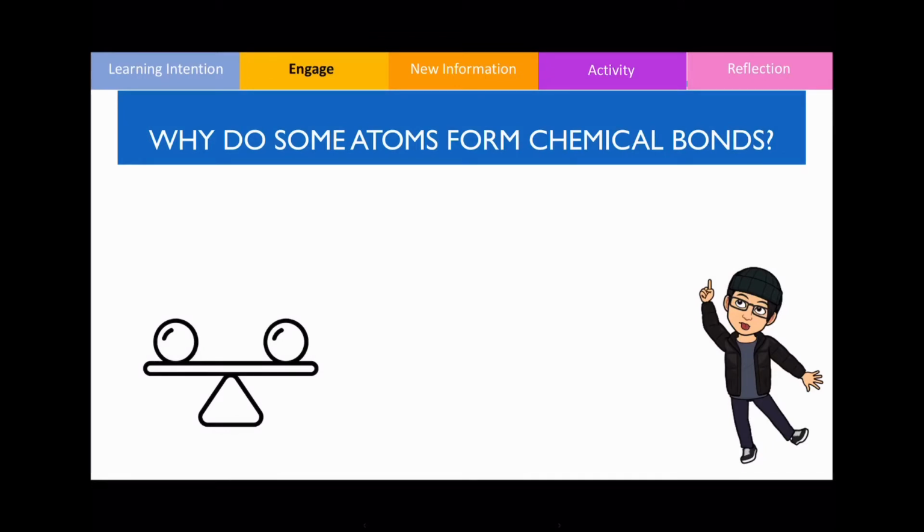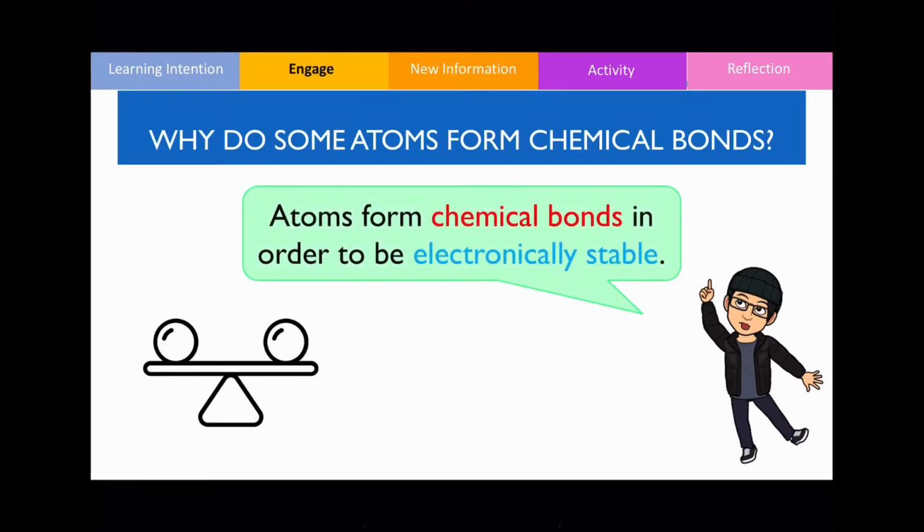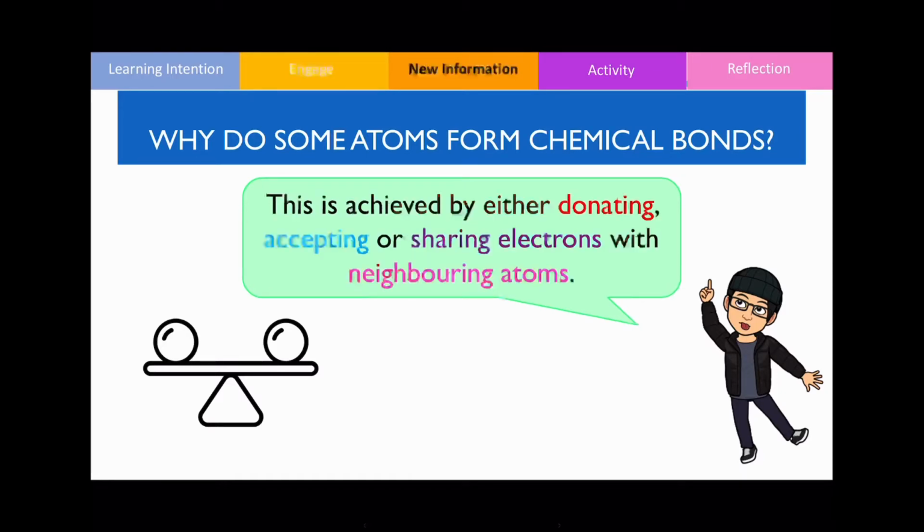Now that we know what a chemical bond is, let's explain why chemicals actually form chemical bonds, okay? The reason is so that they become electronically stable. You already remember that monoatomic atoms, so singular atoms, are generally unstable because they don't have a complete outer shell. So in order to form a chemical bond to become stable, they will either donate, accept, or share electrons with the neighboring atoms, and that's how they bind together, okay?